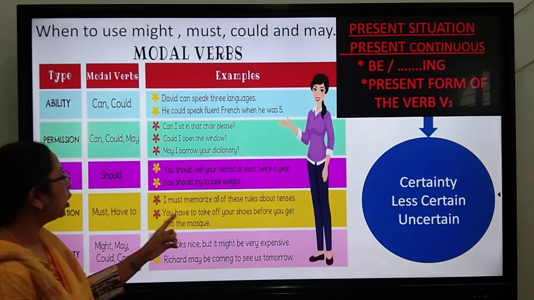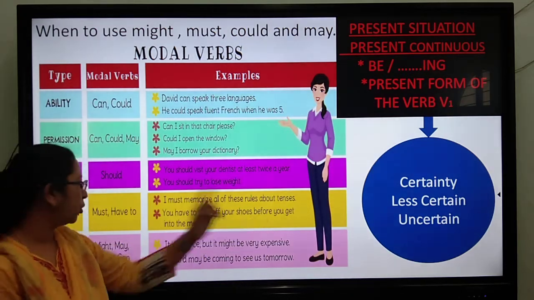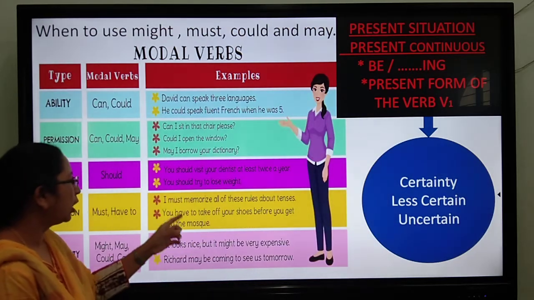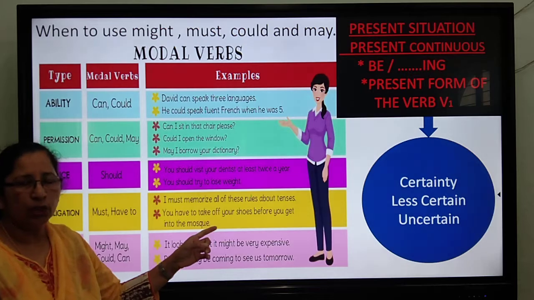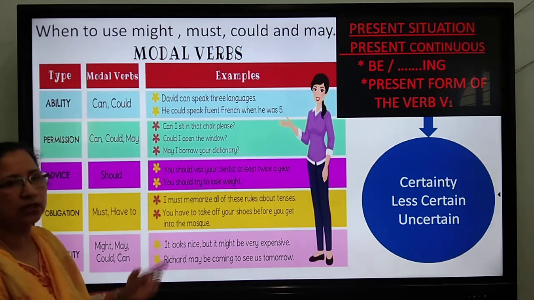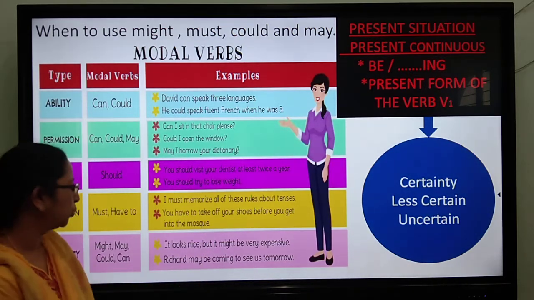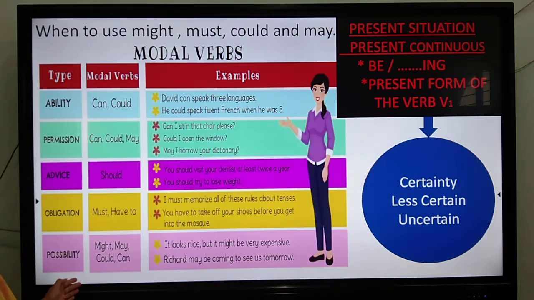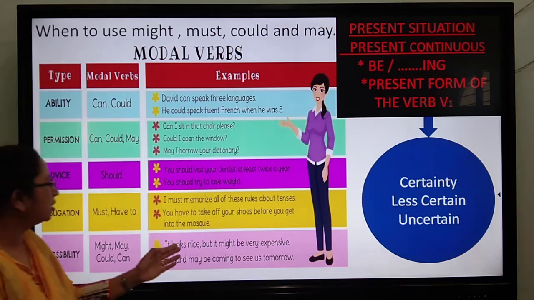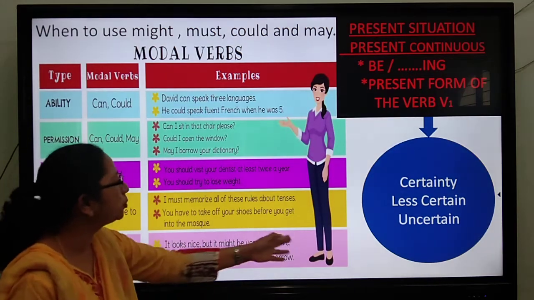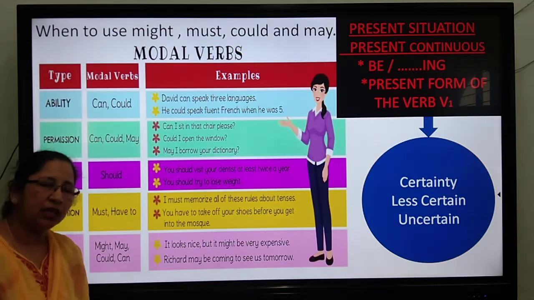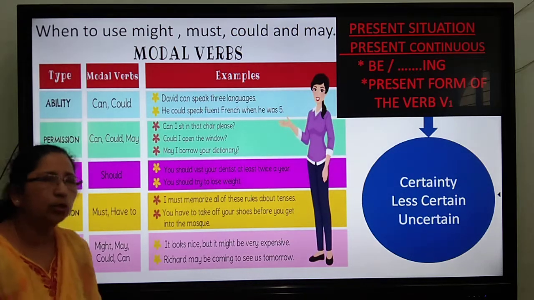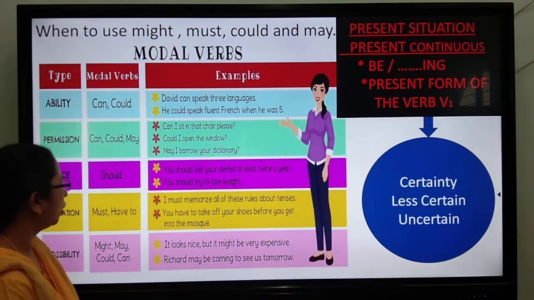Now, you have to take off your shoes before you get into the mosque or a holy place. Now, you have to. That means we must do it. So it is in future or whenever we go. It looks nice. Now when we are talking of possibility, then we say it is looking nice. It might be expensive. Maybe or maybe not. Then in that situation also, we use the present form of the verb.